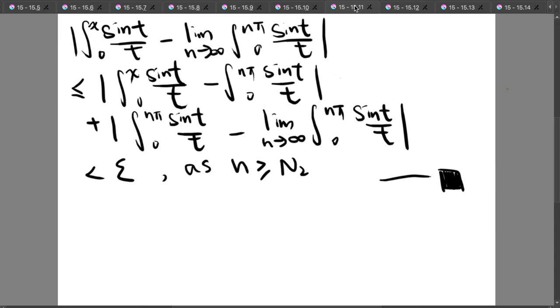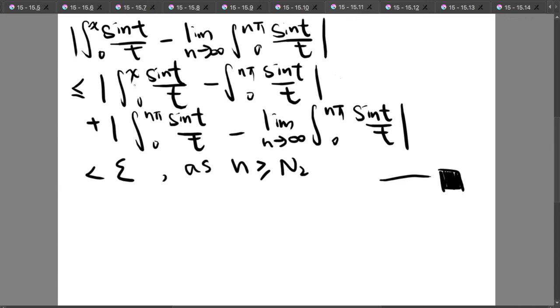So we get that the absolute value of the integral from 0 to x of sin t over t minus the limit as n tends to infinity of the integral from 0 to nπ of sin t over t is smaller than or equal to the absolute value of the integral from 0 to x of sin t over t minus the integral from 0 to nπ of sin t over t, plus the absolute value of the integral from 0 to nπ of sin t over t minus the limit as n tends to infinity of the integral from 0 to nπ of sin t over t. This follows from the triangle inequality.